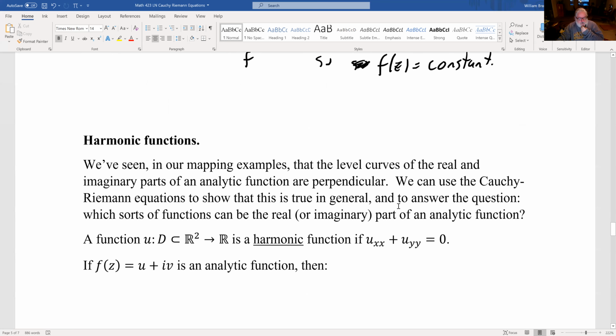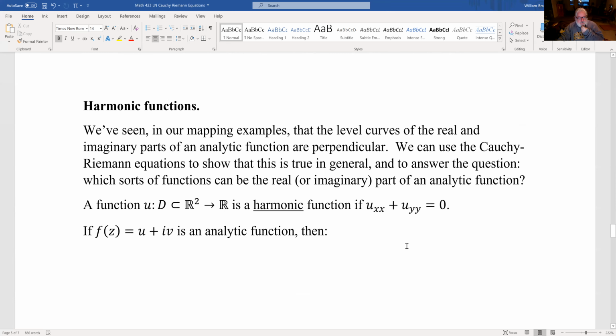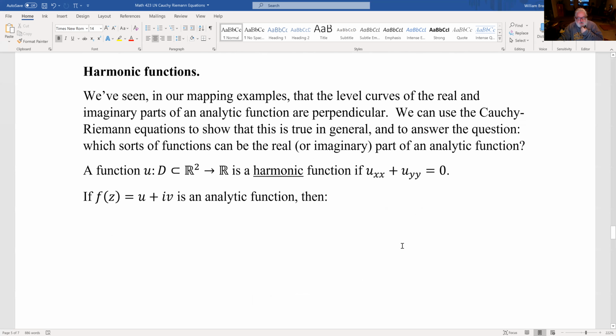So harmonic functions, what we've seen in our mapping examples, the level curves of real and imaginary parts are perpendicular. These Cauchy-Riemann equations show that this is true in general, and answer the question, which sorts of functions can be the real or imaginary part of an analytic function?